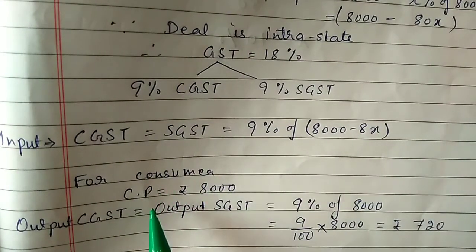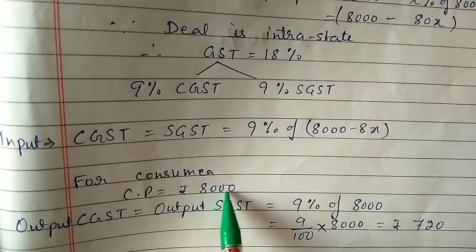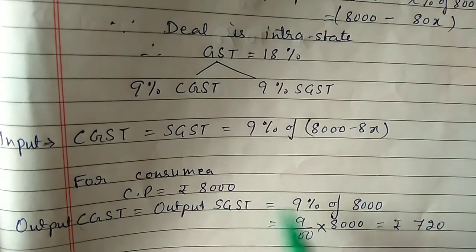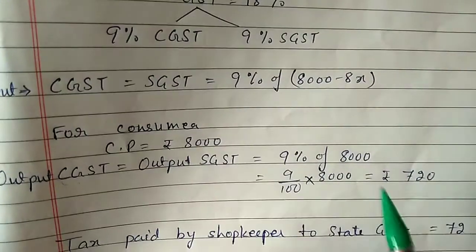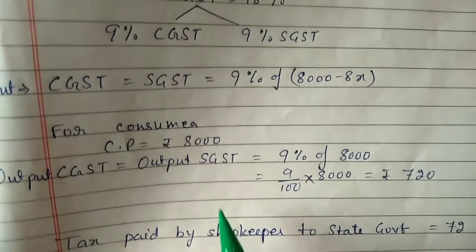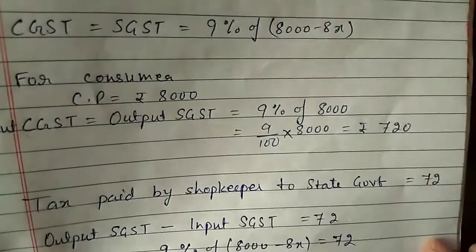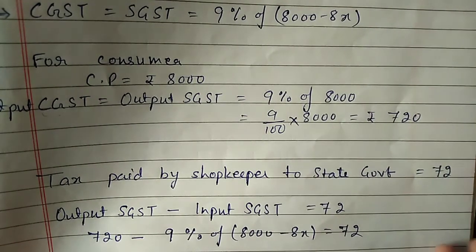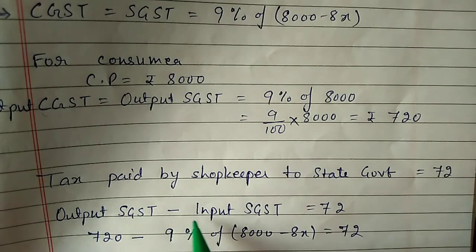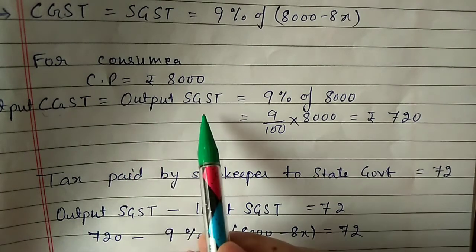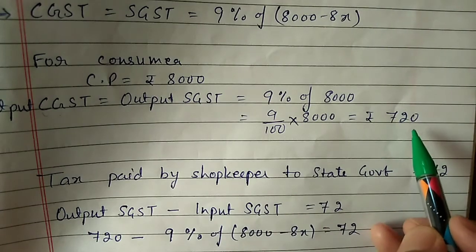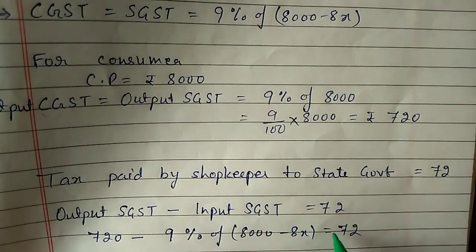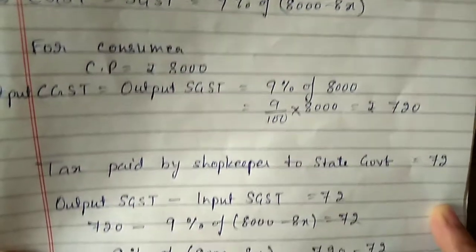Now the consumer is purchasing this article at the list price of 8,000. So consumer is paying CGST and SGST 9% of 8,000, that is equal to 720 rupees. So the tax paid by shopkeeper to the state government, according to the question, is 72 rupees. And according to our calculation, it should be output SGST minus input SGST. So output SGST is 720 rupees and input SGST is 9% of 8,000 minus 80x. And we can equate with the given value in the question.